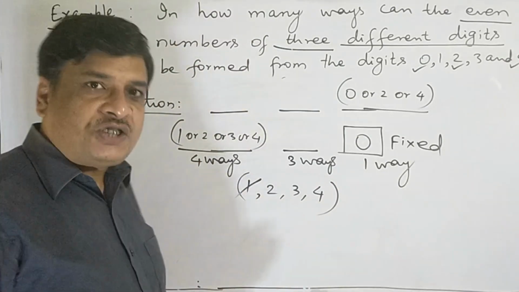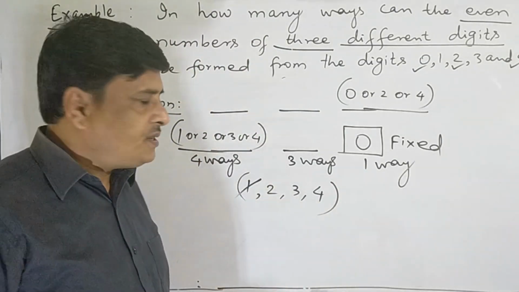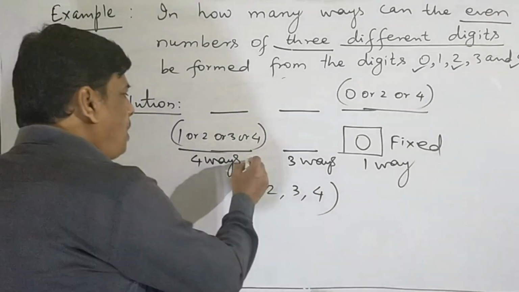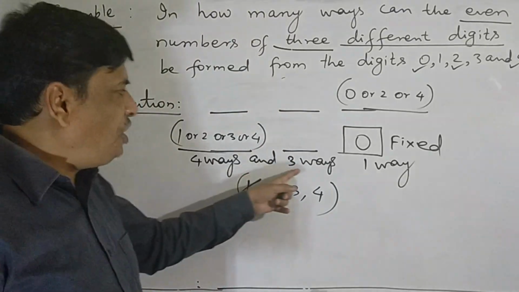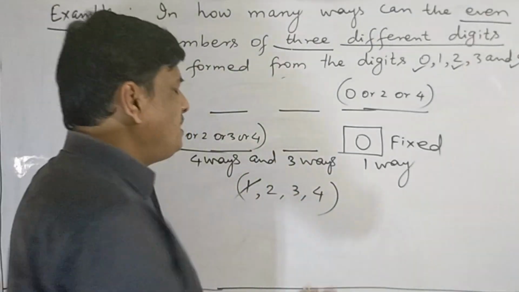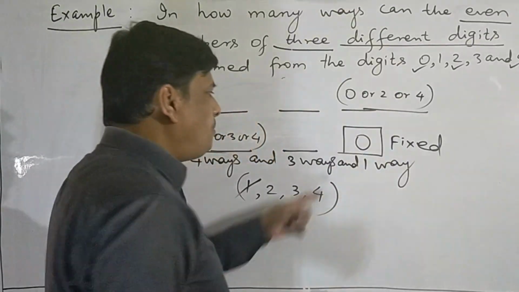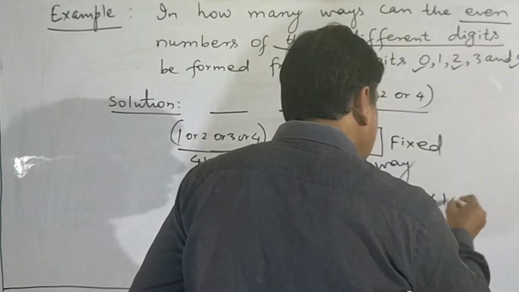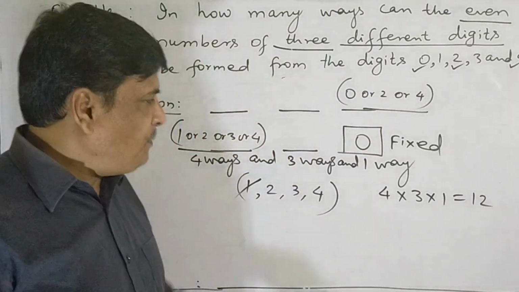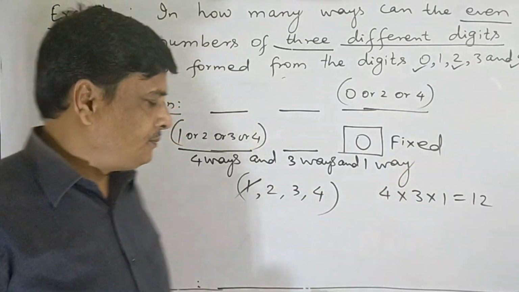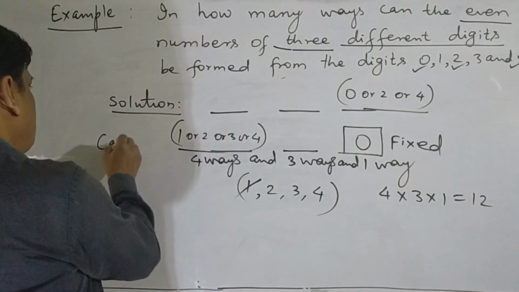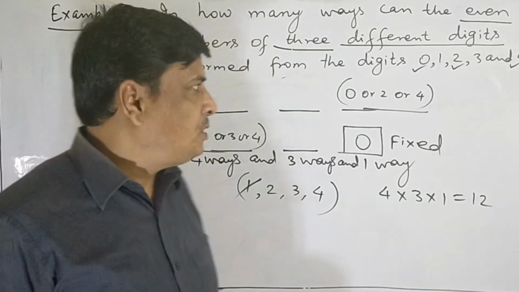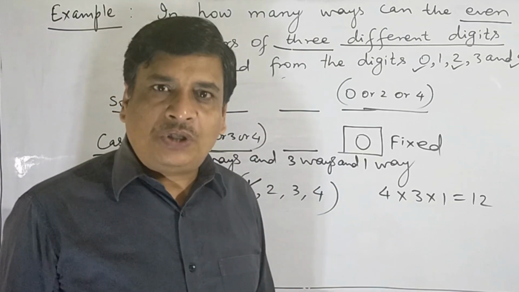So how do we count such even numbers whose unit place is filled up by 0? 4 ways for hundred's place, and 3 ways for ten's place, and 1 way for unit place. Then the total even numbers having unit place 0 is 12. This is one case. This is one way of forming even numbers from the digits 0, 1, 2, 3 and 4.